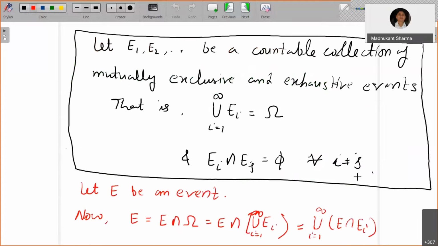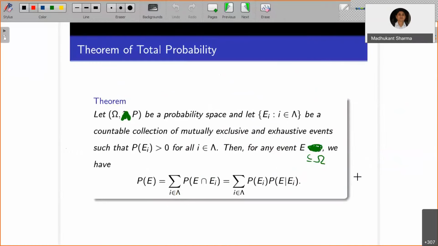It says as follows. Let omega, P be a probability space, and let Ei be a countable collection of mutually exclusive and exhaustive events, such that the probability of each Ei is greater than 0. That is required because the conditional probability is there. Then for any event E, we have the following relation. And that you can actually verify, just look at the example and you will see that.